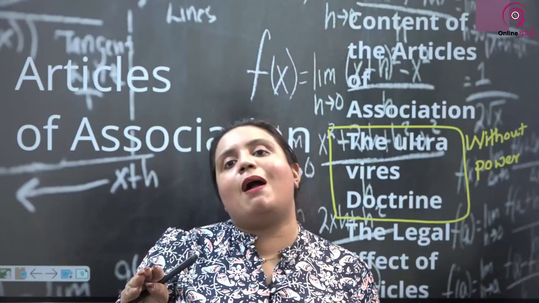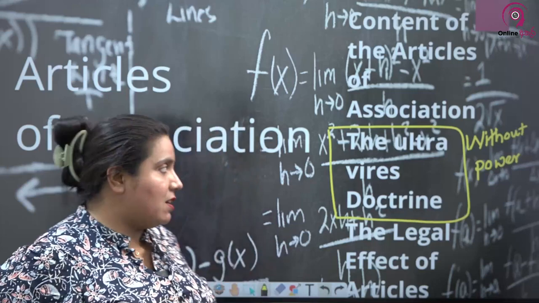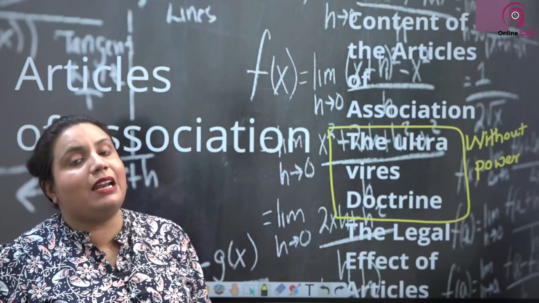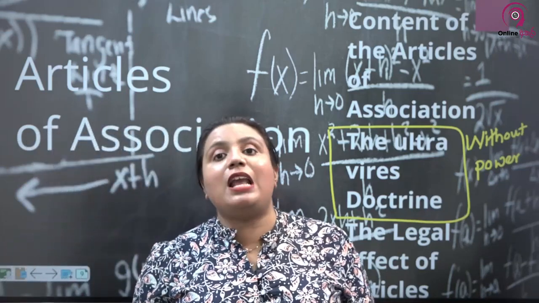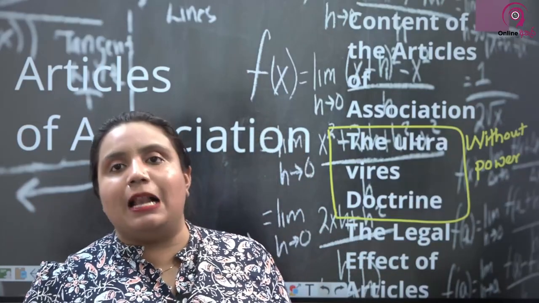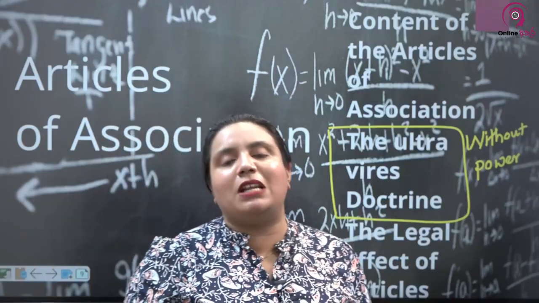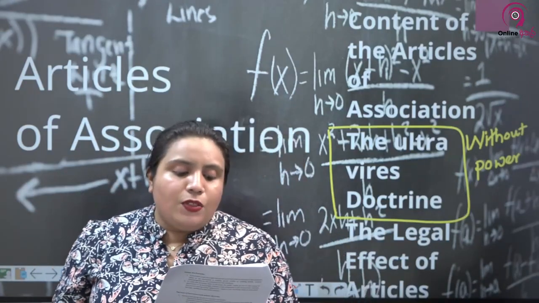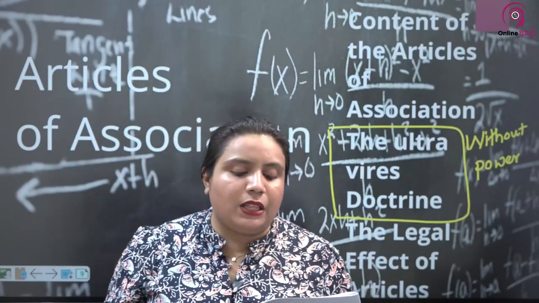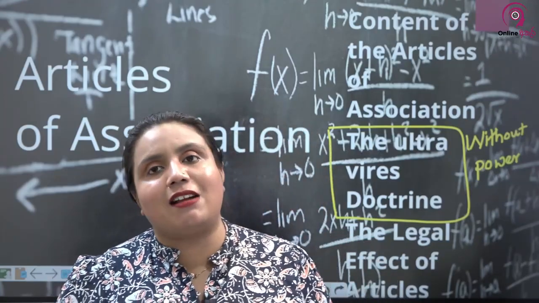But now under the new Companies Act, they have dispensed with or removed this rule with regard to ultra vires, or the ultra vires doctrine is not there any longer. Therefore, there is no requirement. Usually we say a company can do anything which is not illegal, even if it is specifically not mentioned in their objectives. The objectives of the company were set out in the memorandum, and any act which was outside such objectives was held to be ultra vires, hence void.